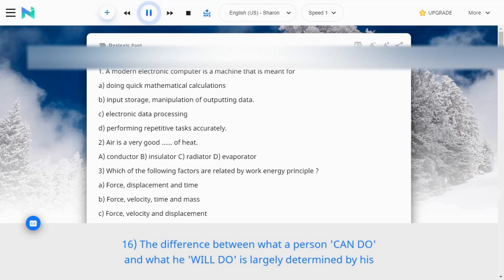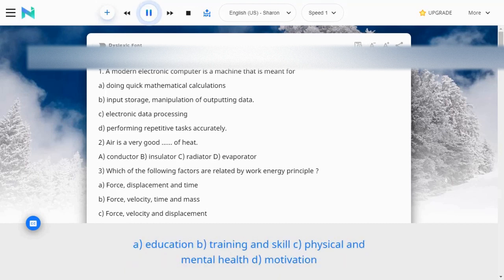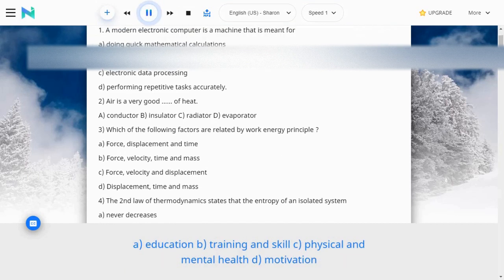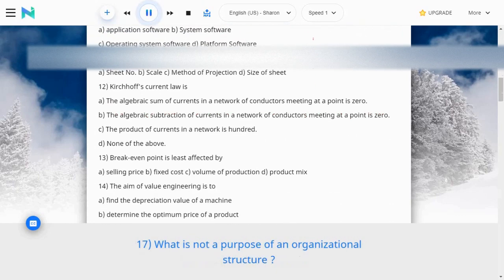16. The difference between what a person can do and what he will do is largely determined by his A. Education. B. Training and skill. C. Physical and mental health. D. Motivation. Please comment the answer if you know it.